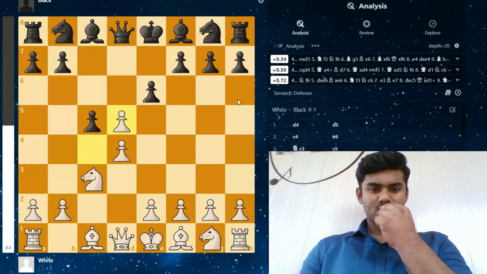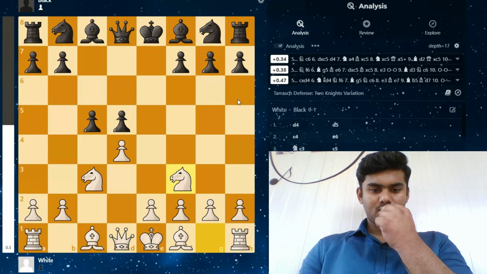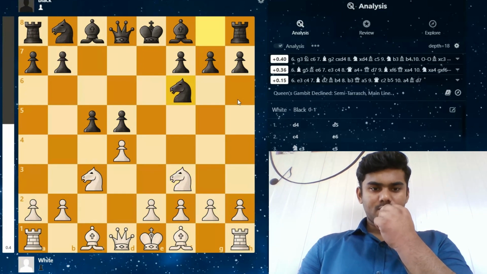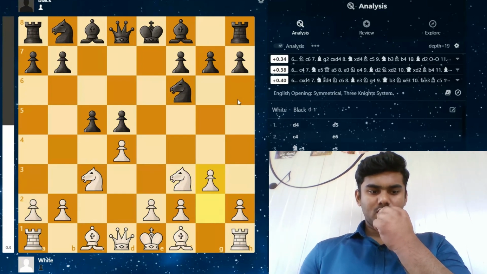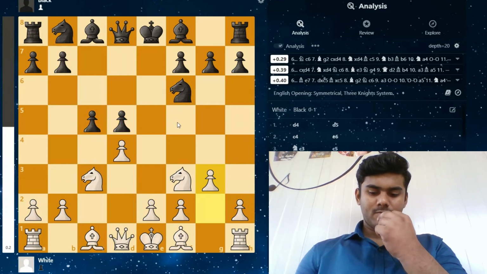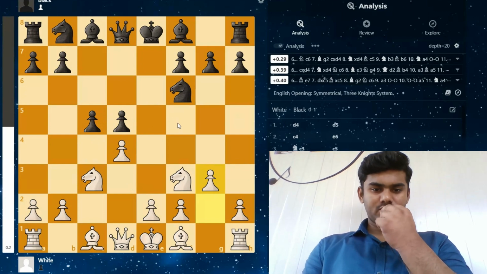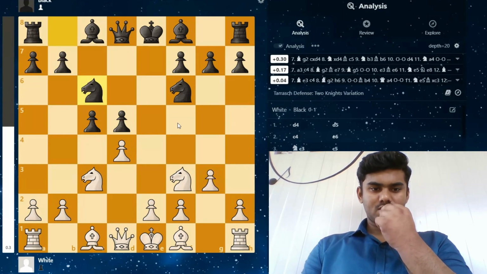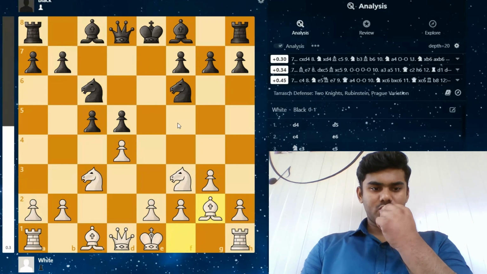So Maghsoodloo plays c takes d5, e takes d5, and knight f3 is played, knight f6 played by Gukesh, and g3 is played, where there is an idea of fianchetto with the bishop to g2, and also taking the pawn on c5, which also isolates this pawn on d5. So Gukesh plays knight to c6 and bishop checks on g2.